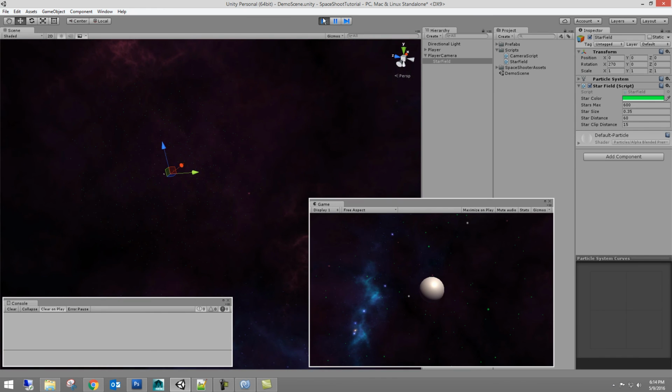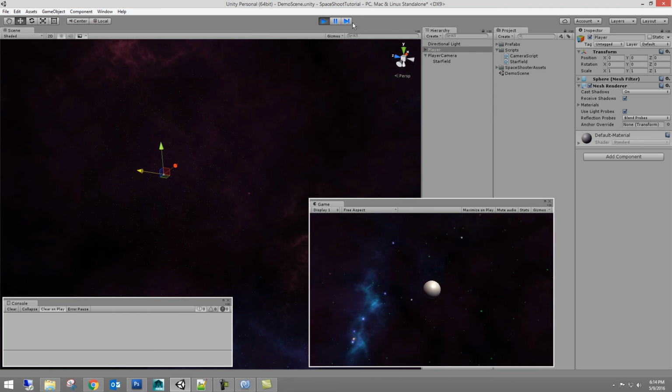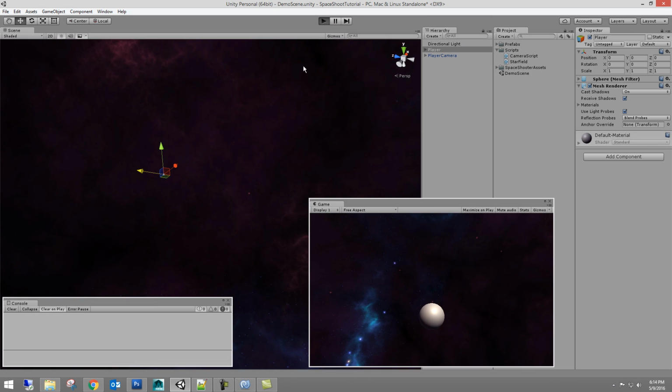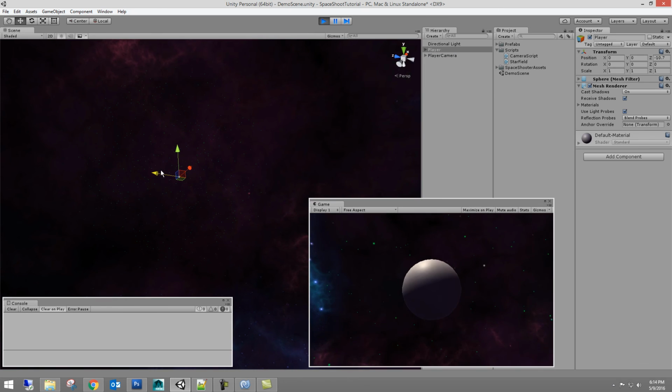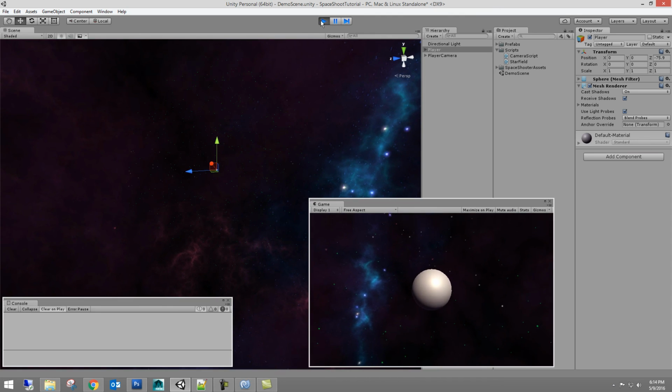And so the real beneficial thing here is as you move the player through, wait a minute, the player camera should be following. Okay. So as we move it, you can see our stars are, I don't know if you can see that in the editor.